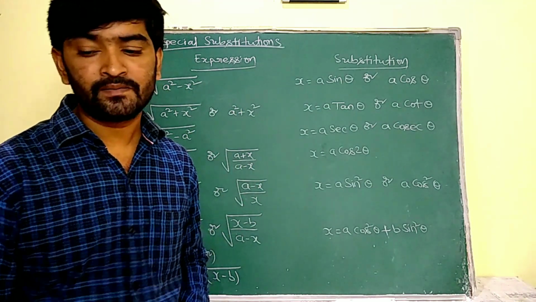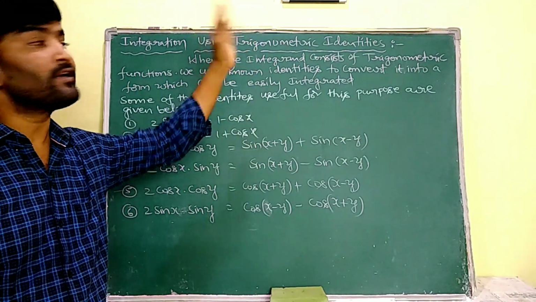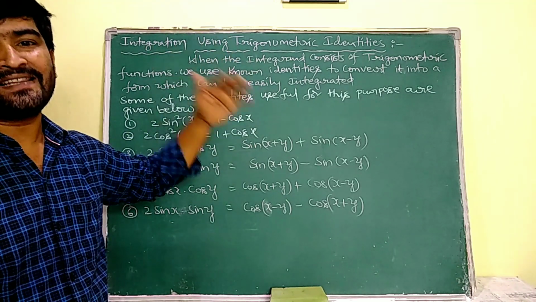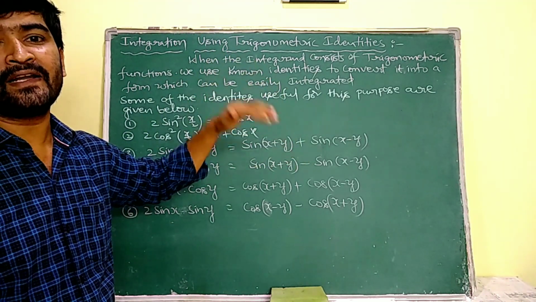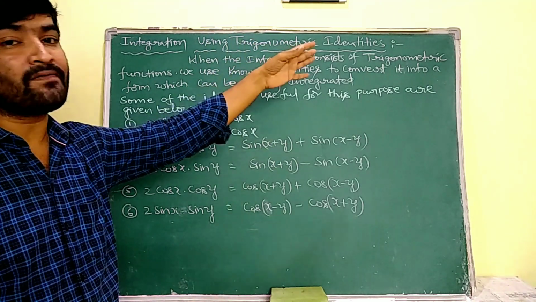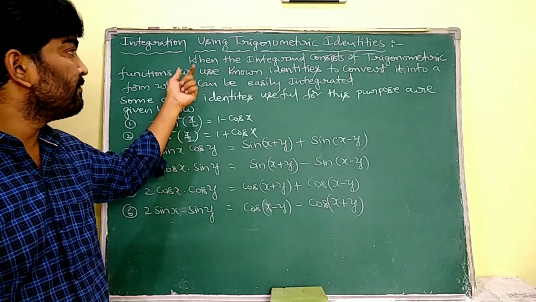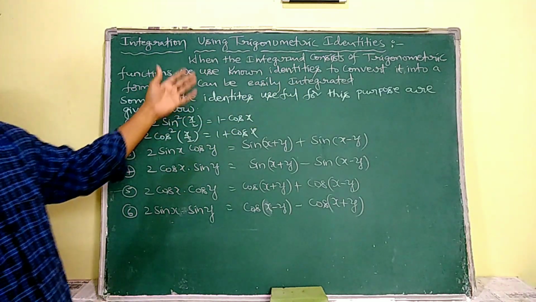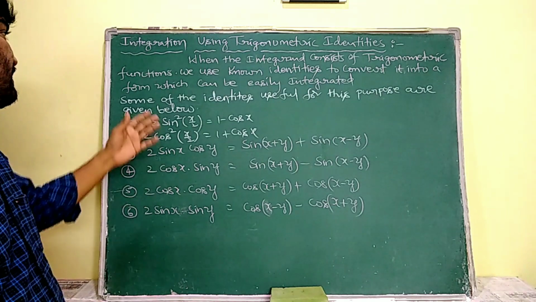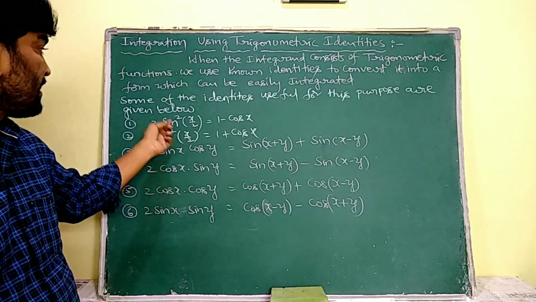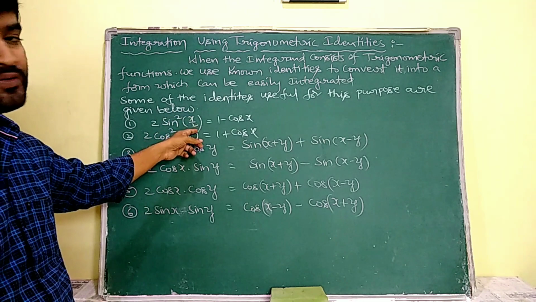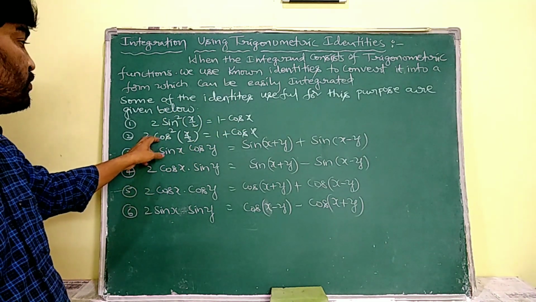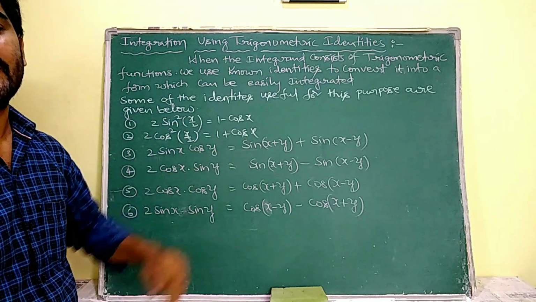Integration using trigonometric identities. When we see an integral, if that integrand consists of trigonometric functions, we use the known identities to convert it into a form which can be easily integrated. For that, we are going to use some identities. If 2 sin square x by 2 is there, then we have to write it as 1 minus cos x. If 2 cos square x by 2 is there, then we have to write it as 1 plus cos x, and vice versa.